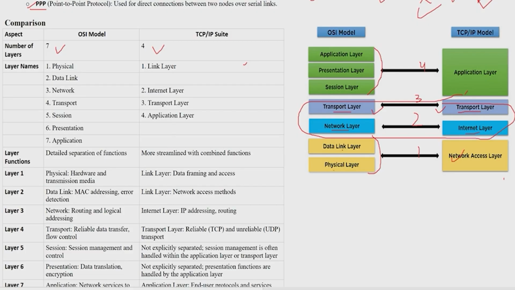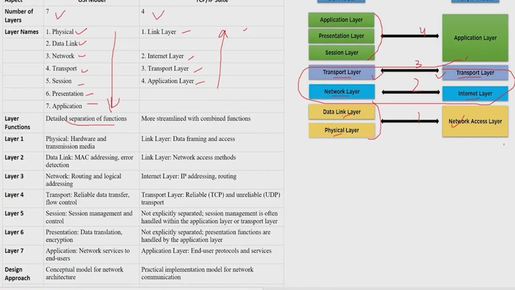And there we are using network access layer and data link. But some people use these two same names to make it 5 layers, which is why we are not using it. So the naming is: physical, data link, network, transport, session, presentation, application, and here link layer, internet layer, transport layer, application. So in TCP/IP we have to go from down to up, and in OSI we have to go from up to down. Why? Because we have to understand the communication in the OSI model from physical to logical, and in TCP we need to understand from the application side to the outside.